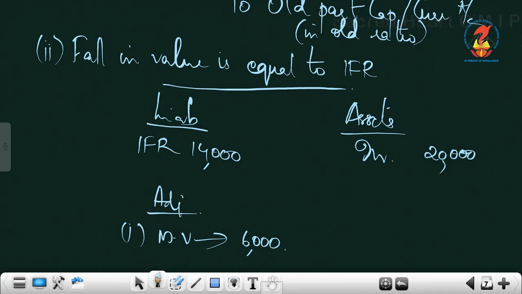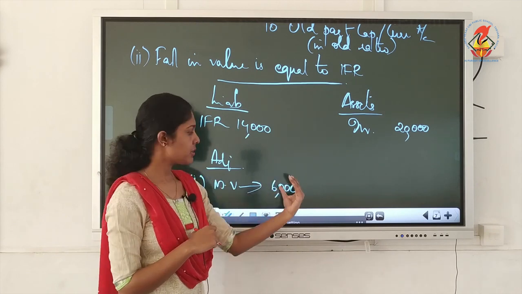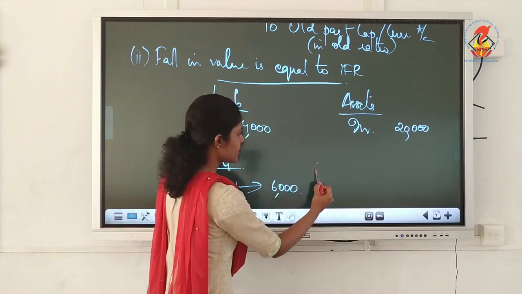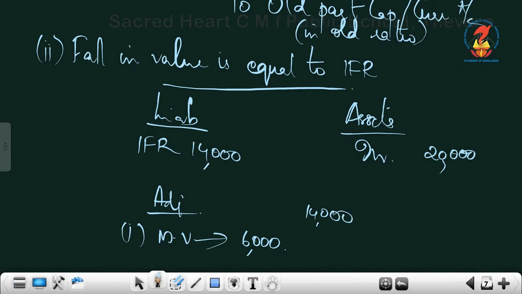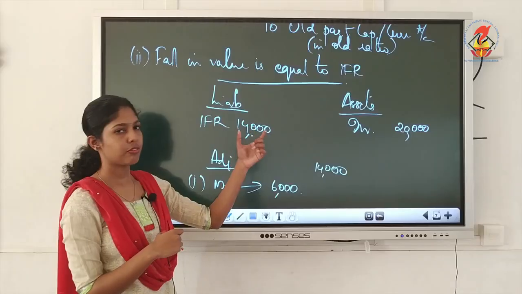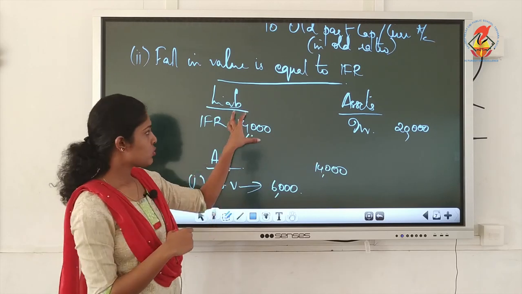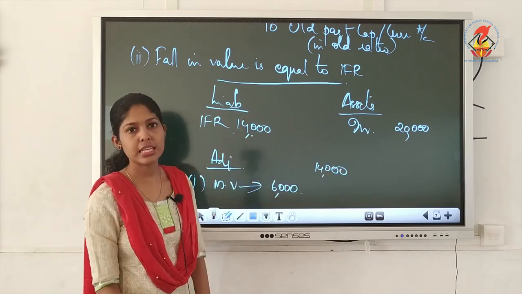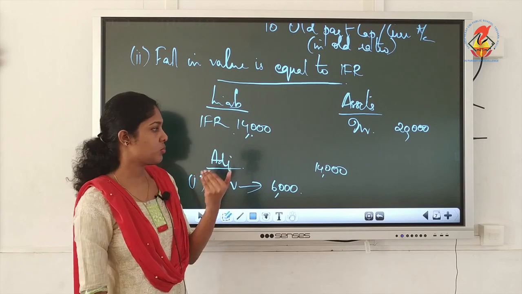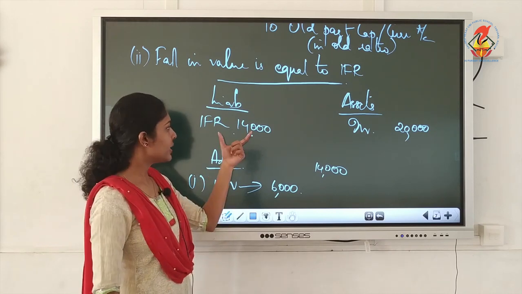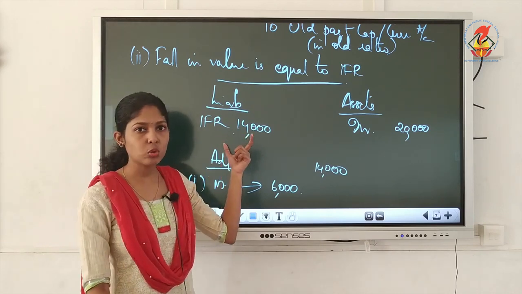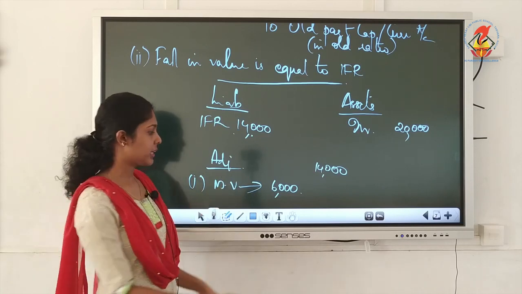Now look into this question. We have a fall in market value, there is a decrease in market value. That decrease is 14,000. How will you meet this? From where will you take this? You will take it from your reserve balance. So the entire reserve will be taken for meeting the difference, to meet the fall in value. So we can't distribute anything to partners in this particular question.